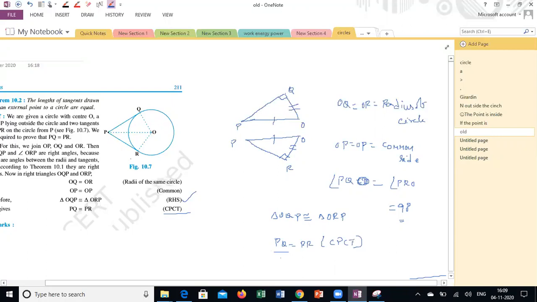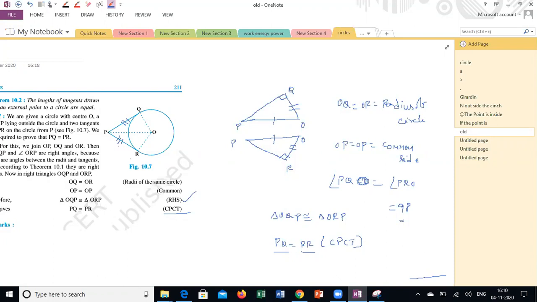PQ is the length of the tangent drawn from P. PR is another tangent drawn from P. So the theorem says the length of the tangents drawn from an external point to a circle are equal. So PQ is equal to PR. This is how we can prove this theorem using our basic triangles concept. If it is clear, let me know and I will move to the next one. This is the last theorem we are going to discuss.